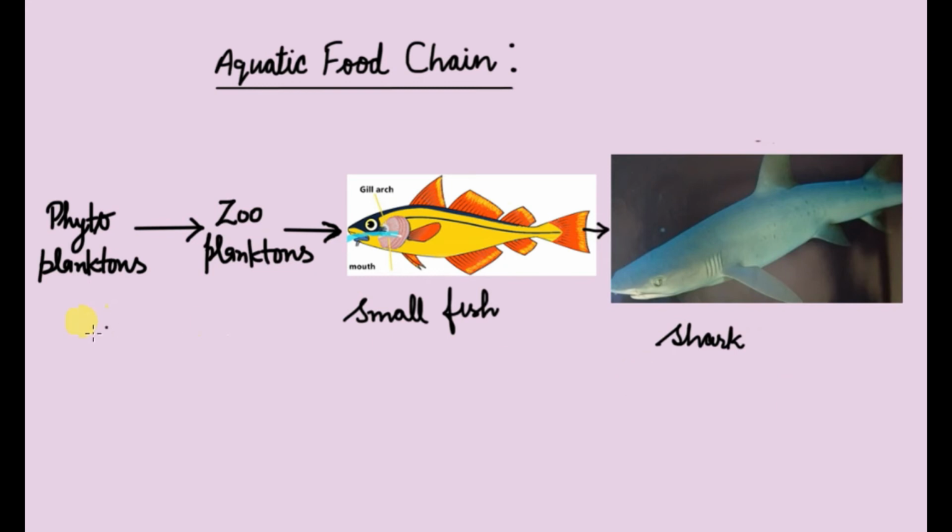Let's take an example of aquatic food chain. Now here in this food chain, phytoplanktons occupy first trophic level and second trophic level is possessed by zooplanktons, which are eaten by a small fish, and then this small fish may be eaten by a shark or a large fish. So this is a 4-step food chain. You may be asked in the examination to write an example of the aquatic food chain. You may think of some other aquatic food chains also.